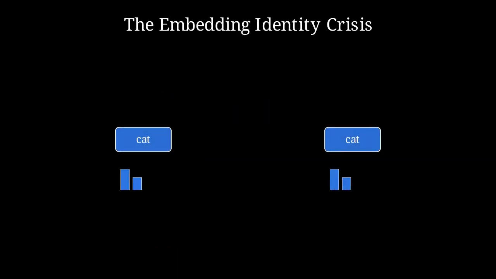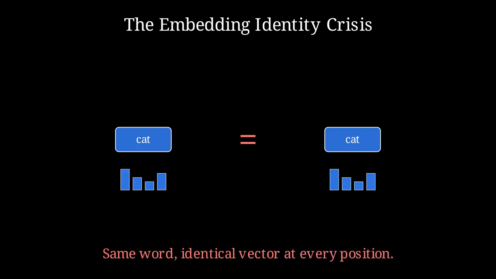This occurs because standard word embeddings only represent semantic meaning. Without spatial context, the vector for the word cat remains identical regardless of its role, leaving the model with no way to tell if it's the actor or the victim.